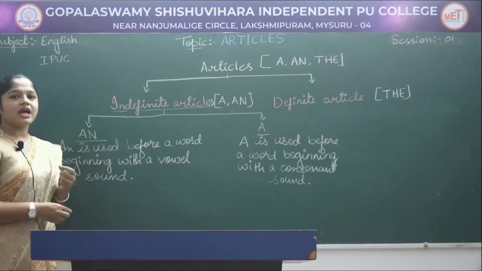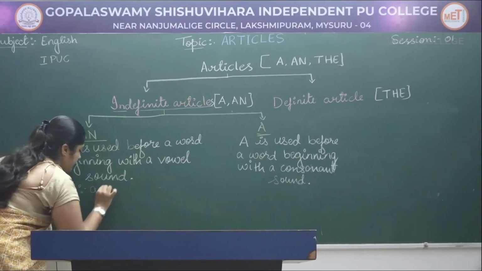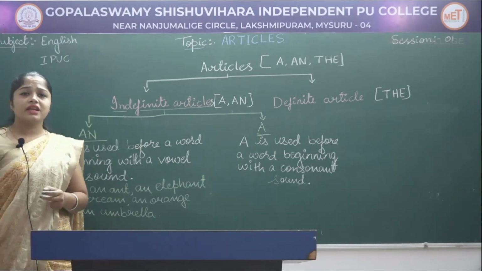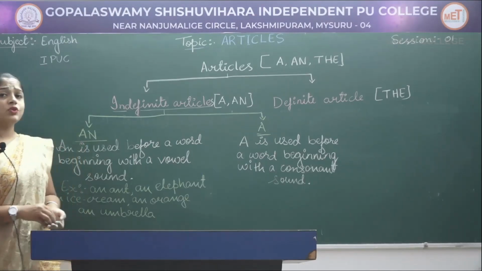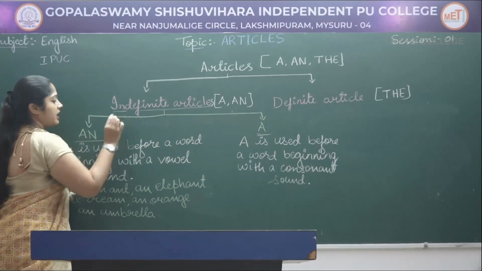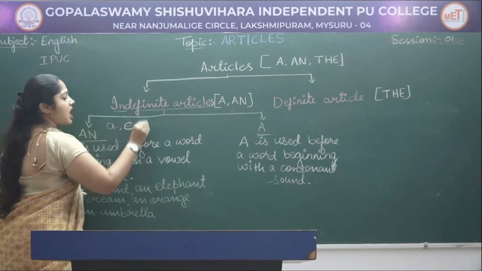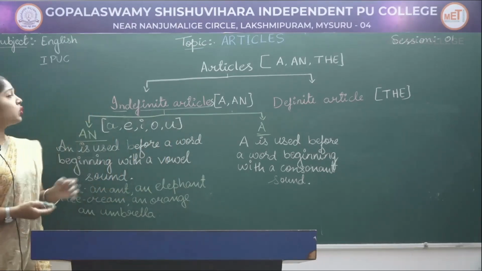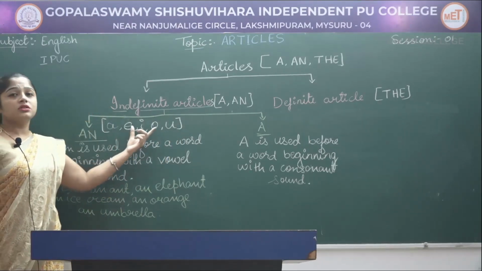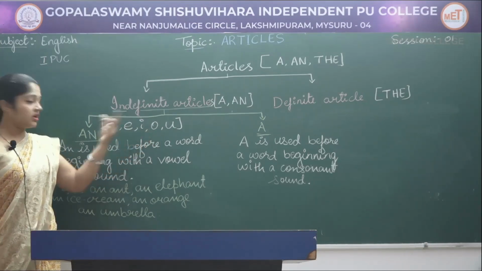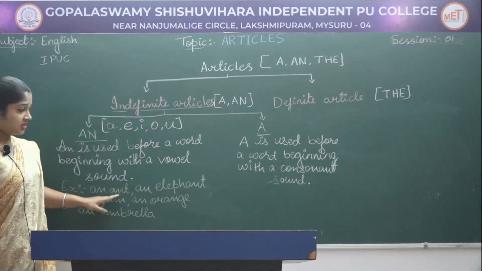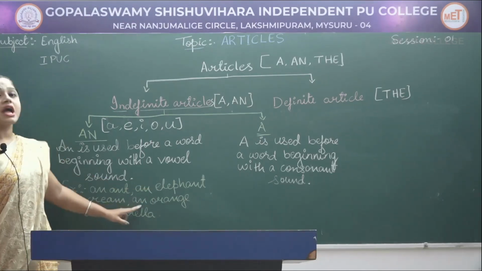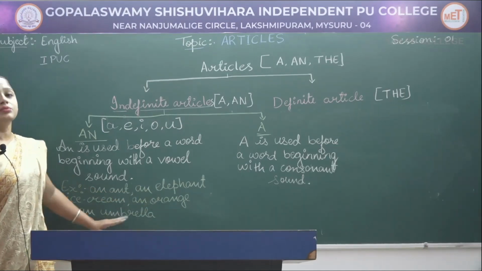So, for example, an ant. Okay. So an is used before vowels. As we all know, what are vowels? Vowels are A, E, I, O, U. So we use an before the beginning of a vowel sound, that is an ant, an elephant, an ice cream, an orange, an umbrella.